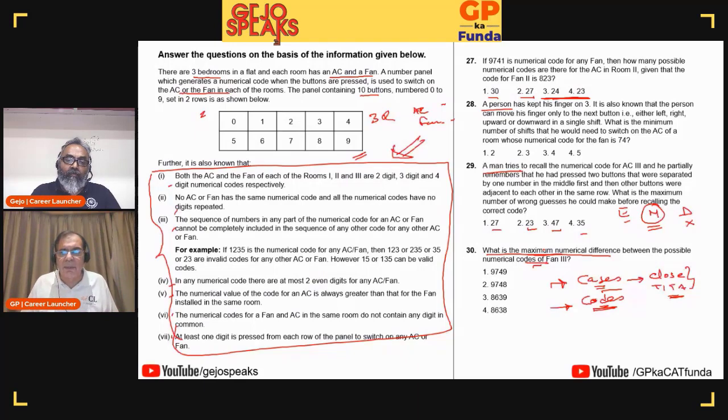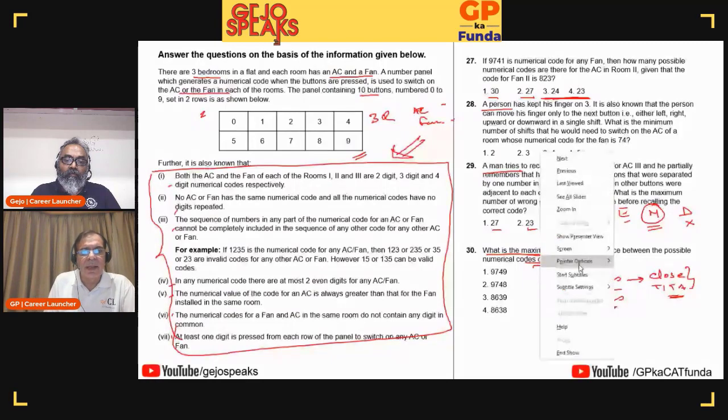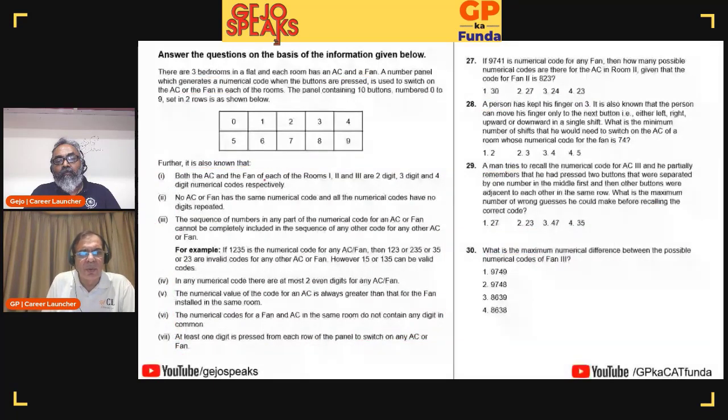So if I am looking at 3 minutes to decide, let me just erase this stuff. Okay, I'll quickly go through it. AC fans have 2, 3, 4 digit numerical codes. No, they don't have similar things, so this is not an issue. At most 2 digits in any. Okay, the third one, sorry, I missed. Sequence of numbers in any part of.